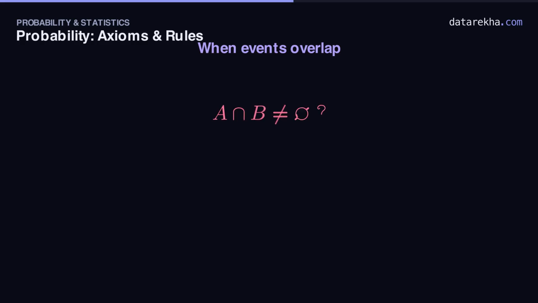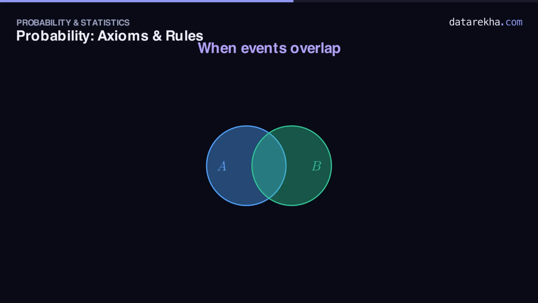Here's the catch. Axiom 3 only works for disjoint events. So what happens when two events can happen together? When they overlap. Picture two overlapping circles. Event A in blue, event B in green. They share a sliver in the middle. The outcomes in both A and B. The intersection. If we naively add P of A and P of B, that shared middle gets counted twice. Once from each circle. Watch it light up.